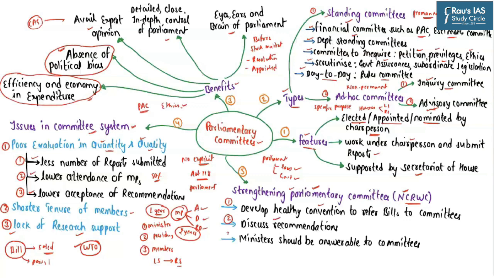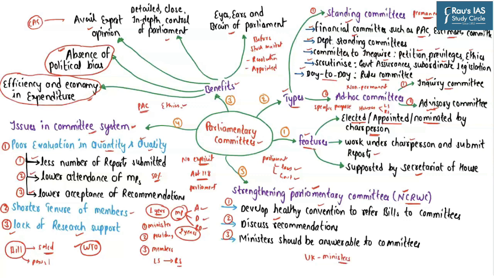And lastly, various parliamentary committees can summon the government officials to appear before them. The parliamentary committees can ask various questions to the government officials. However, as of now, there are certain constraints with respect to summoning the ministers before the parliamentary committees. However, in case of UK, the parliamentary committees can easily summon any minister to appear before them and ask various questions to the ministers.